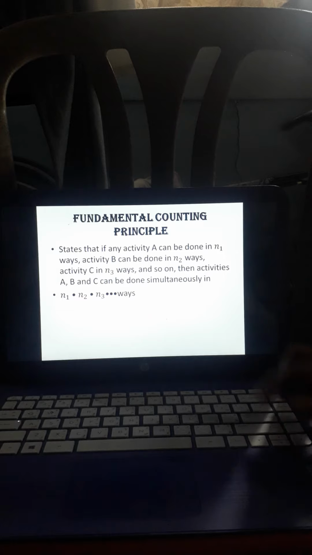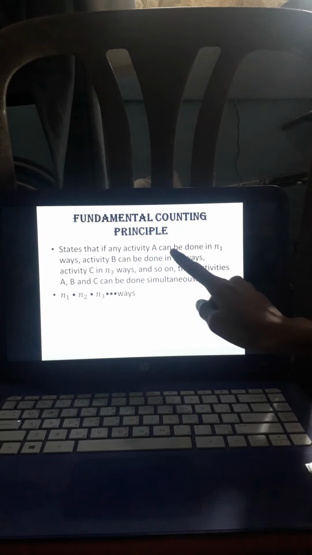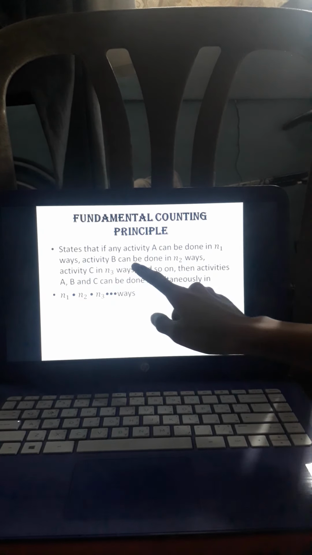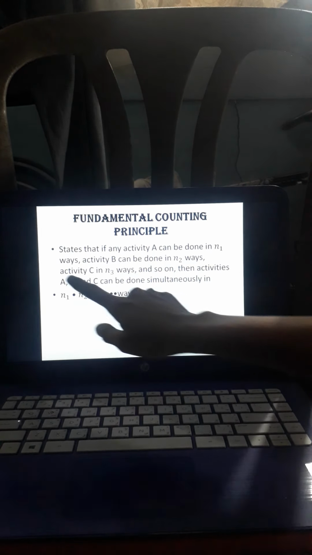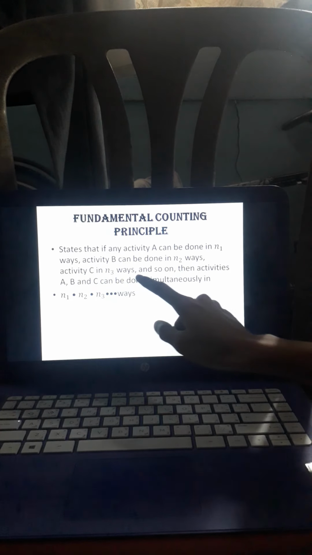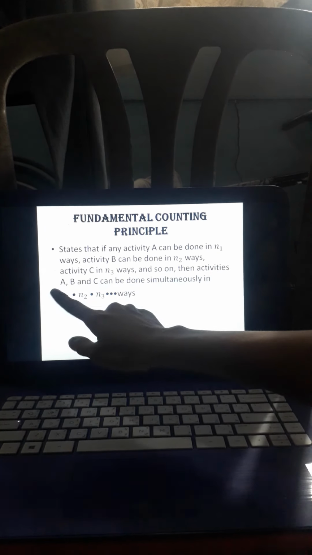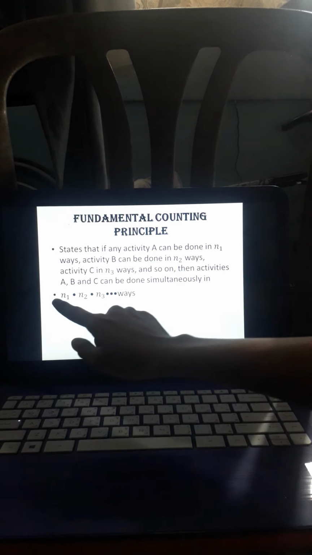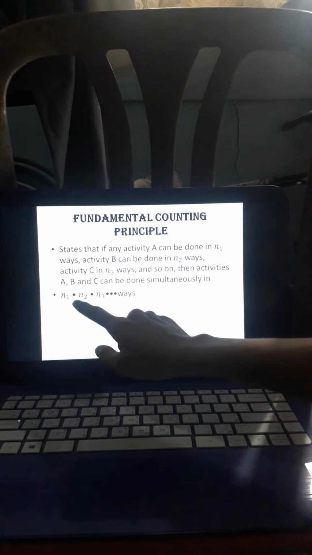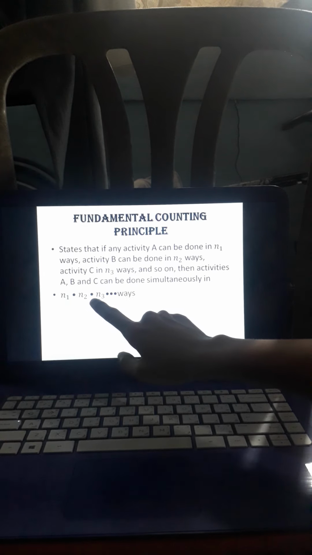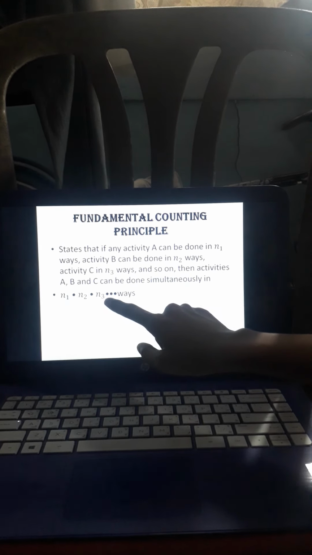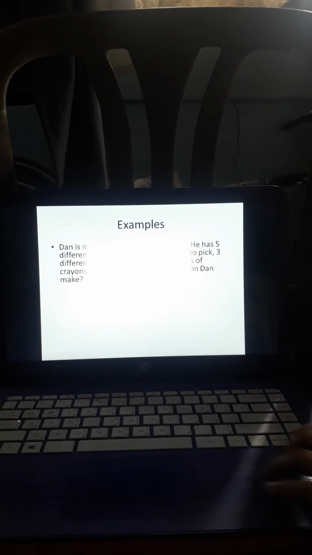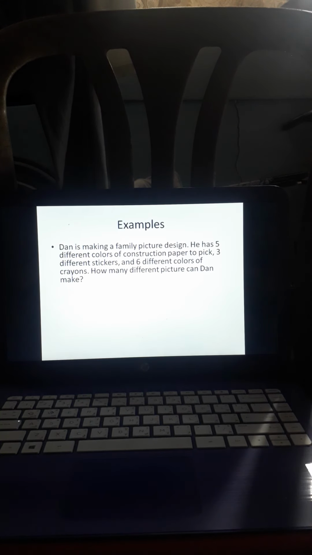Okay, states that if any activity A can be done in n sub 1 ways, activity B can be done in n sub 2 ways, activity C in n sub 3 ways, and so on, then activities A, B, and C can be done simultaneously in n sub 1 times n sub 2 times n sub 3 times and so on ways. So, eto po yung examples po natin para mas madali nating maintindihan.